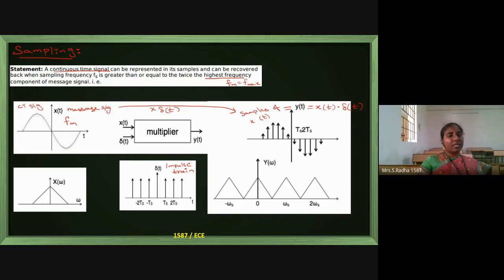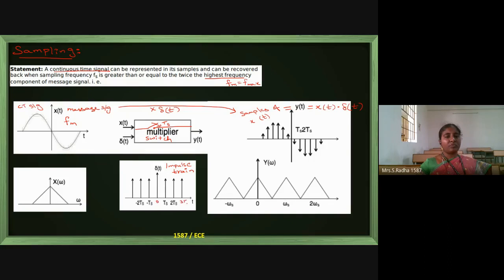This works only if the sampling frequency fs is greater than or equal to twice the highest frequency. This multiplier can also act as a switch. Inside this system, we have a switch, as in the switch diagram. I will make the switch on and off only at every ts seconds. At ts it will switch on, at 2 ts it will switch on, at 3 ts it will switch on.